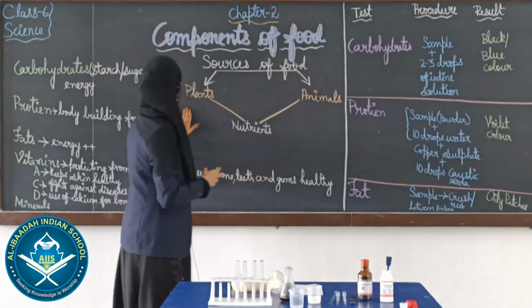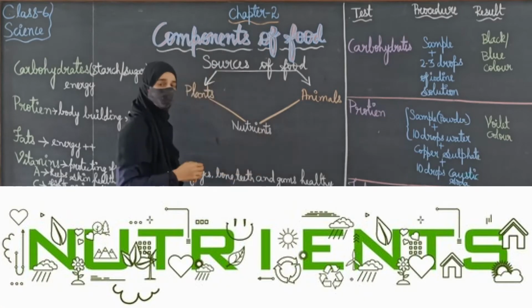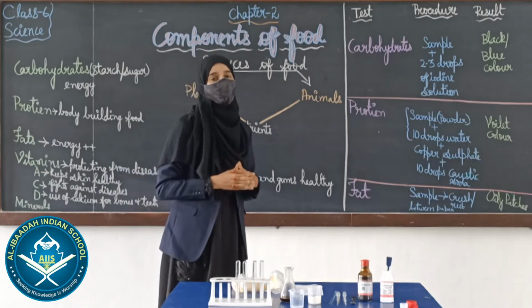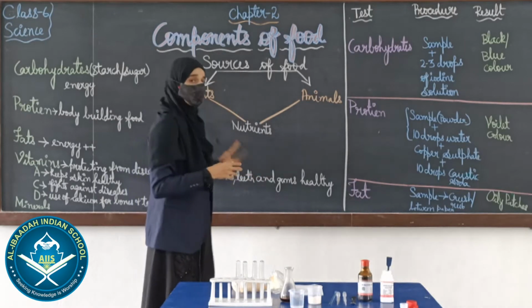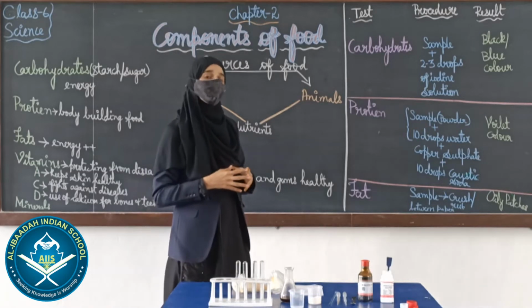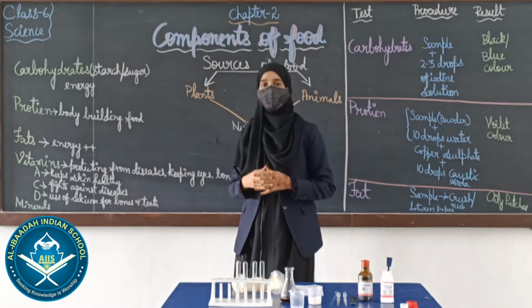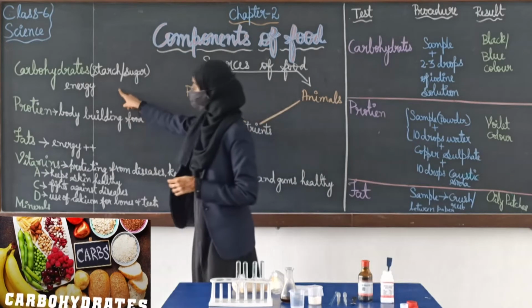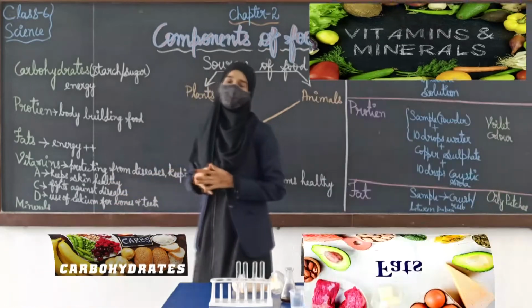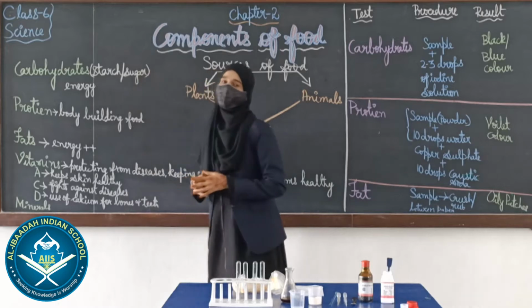And this food which we get from plants and animals contains nutrients. What do you mean by nutrients? There are various components present in the food items which we consume, and those components are called nutrients. They are carbohydrates, protein, fats, vitamins and minerals. And today we will be studying deeply about all these components.